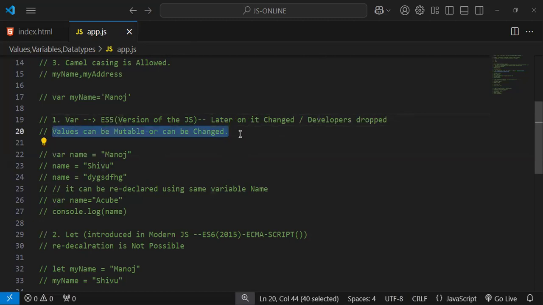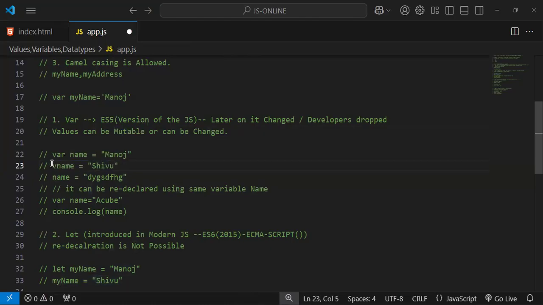So while values can be mutable or can be changed, when you declare a variable using the var keyword, see, var name equals Manoj, right? It can be mutable. Mutable means it can be changed later. So we keep updating the data. That's the reason I write var name equals Manoj, and then here I'm updating the value, right? Updating the value.